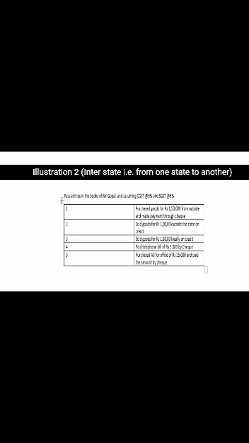Now I'm moving to the interstate example. Interstate means when goods and services are supplied from one state to another state. So these are the entries. First you have to pass all the five entries, and then you have to pass the set-off entries. Here the question is not demanding it, but we will discuss how to set off as point number 6. But here the question is, first, goods purchased for 1,50,000 and payment is made by cheque.